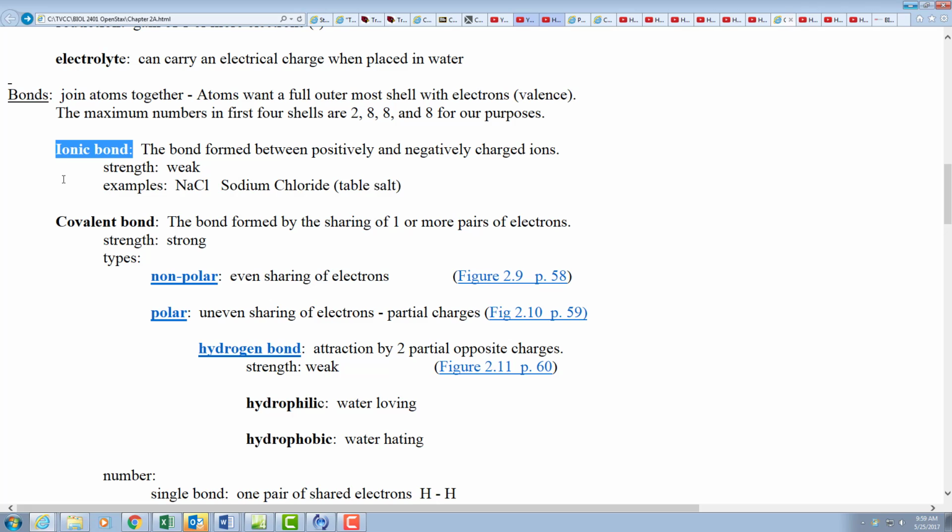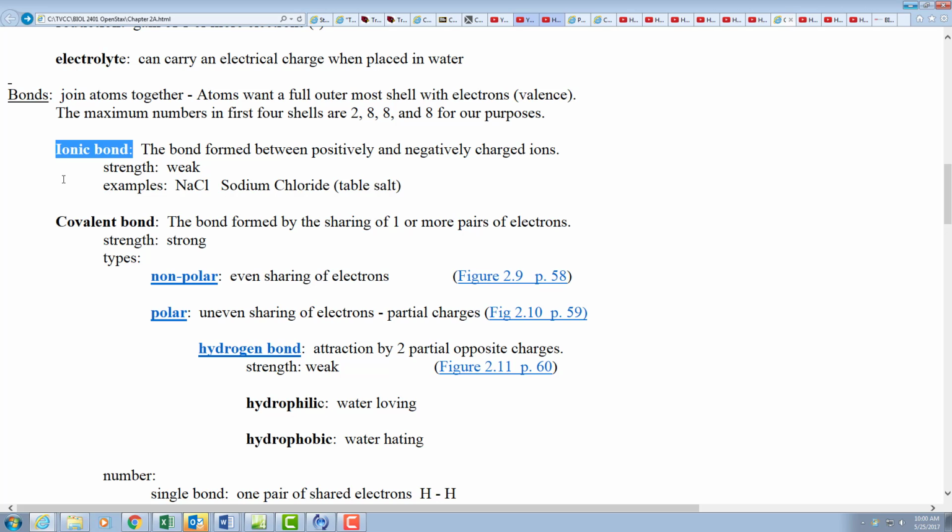We're talking about ions, and they become like magnets where you have oppositely charged ones, so sort of like north and south, but plus and minus, and opposites attract. So they will form these bonds. Now these are weak bonds, like sodium chloride, table salt. The crystals in salt are actually weak bonds, and you can prove this two different ways.